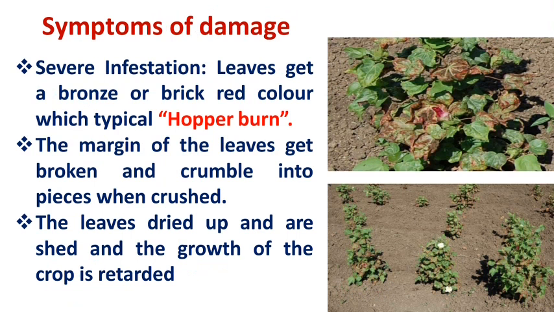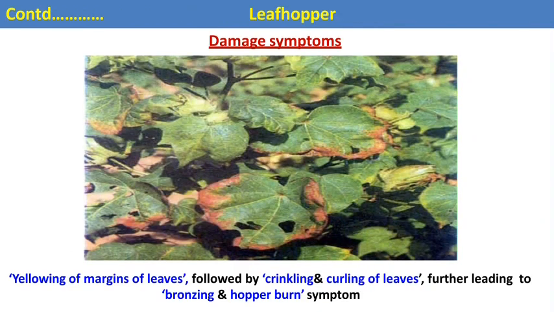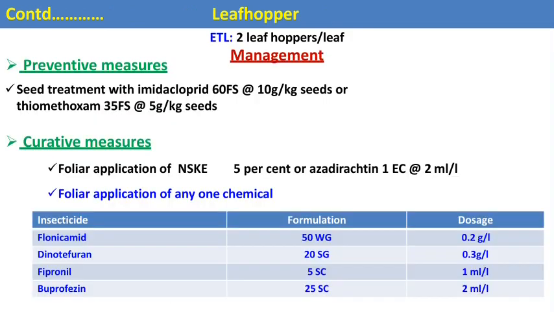This is the nature of damage of the jassids. These are the nymphs and adults present under the surface of the leaves, sucking the cell sap. This is the hopper burn symptom, which shows yellowing of the margin of the leaves followed by crinkling and curling of the leaves, further leading to bronzing and hopper burn.